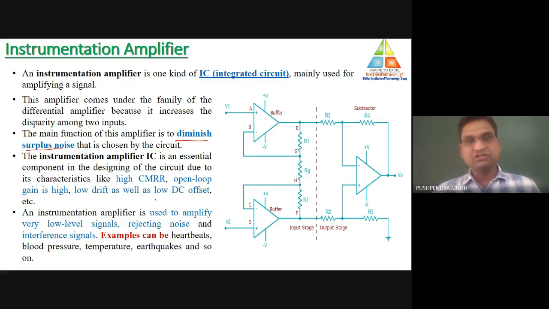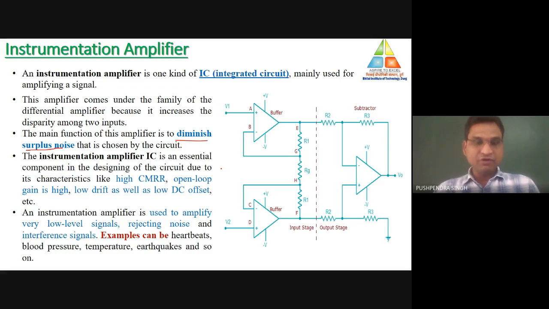Why? Because in biomedical applications or any kind of medical field, we need to reduce the noise signal to the minimum. Suppose we want to check the heartbeat, but some error signal or noise is generated in the system. Then it would be much more problematic to detect the actual value of the heartbeat, the actual value of the ECG signal.